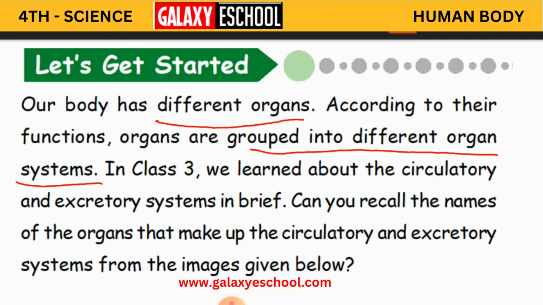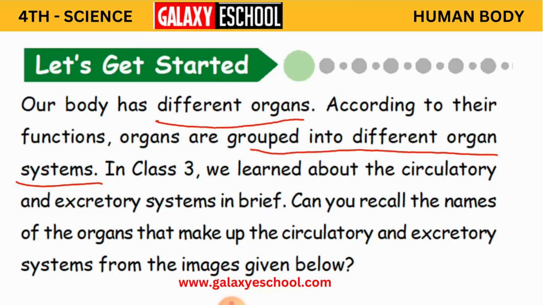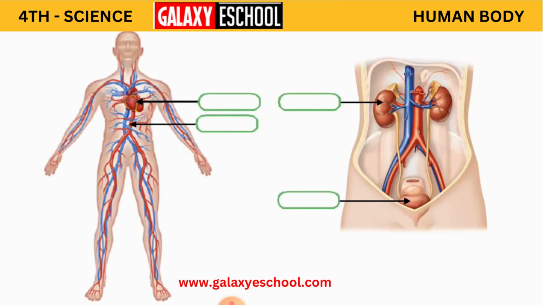In your previous class, some might have learnt about the circulatory and excretory systems in a very brief manner. If you remember, I will be giving you some pictures. Try to name the organs that make up the circulatory and excretory systems from the images. See here, what is this?